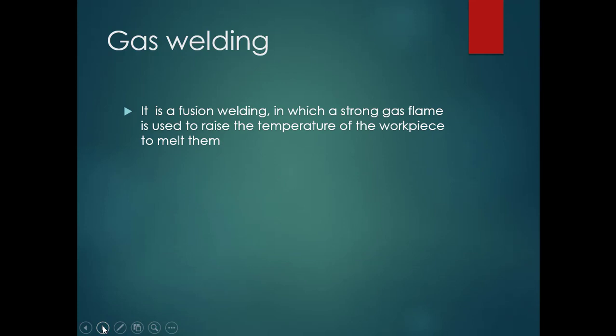It is a fusion welding in which a strong gas flame is used to raise the temperature of the workpieces to melt them. As I said, this gas welding comes under fusion welding.